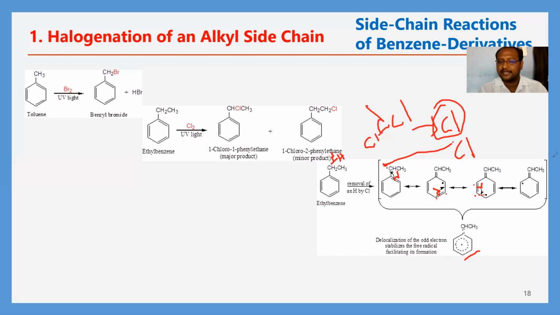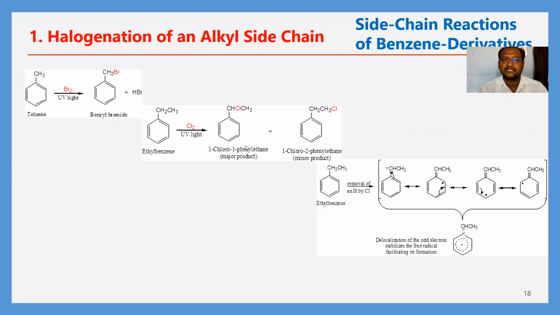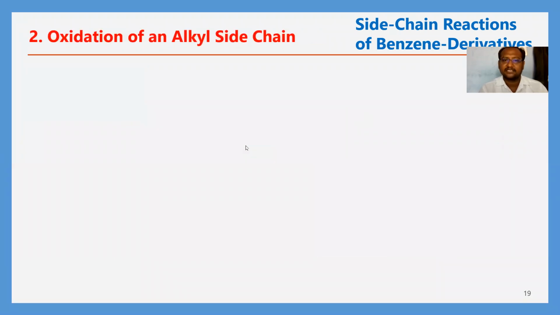That's why, if the radical formation takes place on this carbon, more resonance structures are possible. If the radical formation takes place on the terminal carbon, there is no such delocalization and no such resonance structures. So that's why this middle one is more stable and major, and this one is minor because of less stability. So this is the alkyl side chain halogenation reaction.